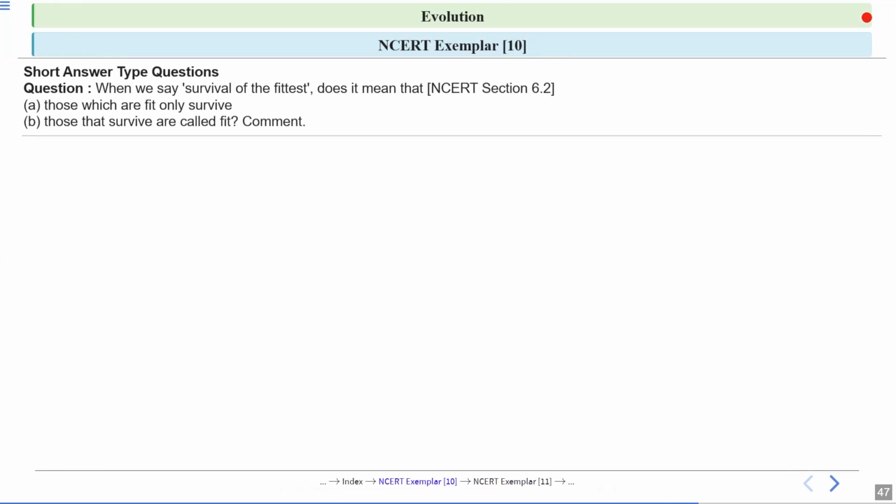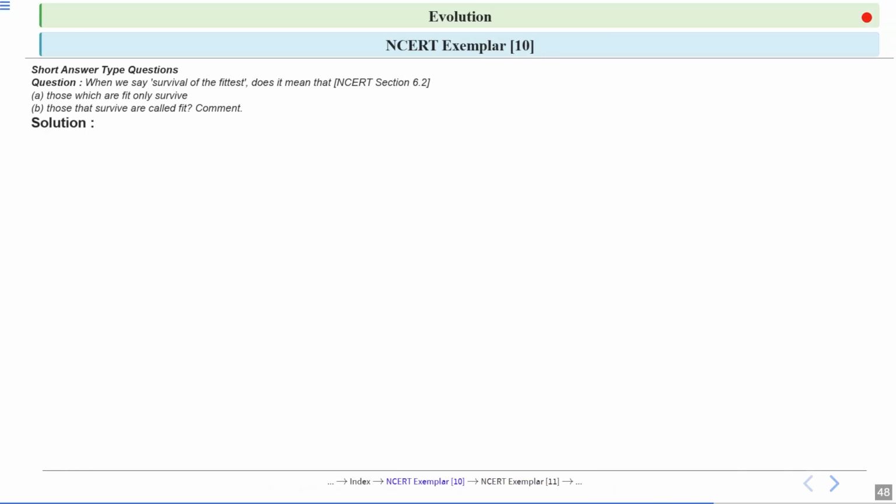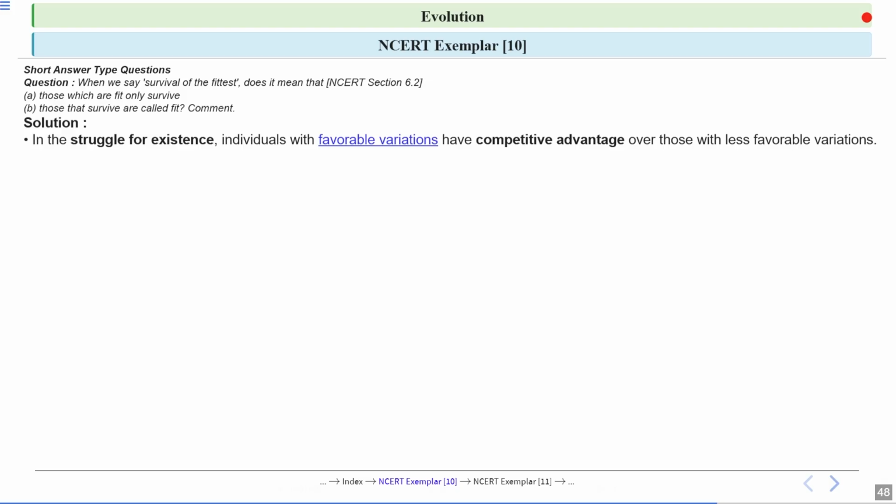Next question, when we say survival of the fittest, does it mean that option A, those which are fit only survive? Option B, those that survive are called fit. You have to comment on this statement. Okay, now in the struggle for existence, individuals with favored variations have competitive advantage over those with less favorable variations. Now, fit individuals are those who survive and reproduce.